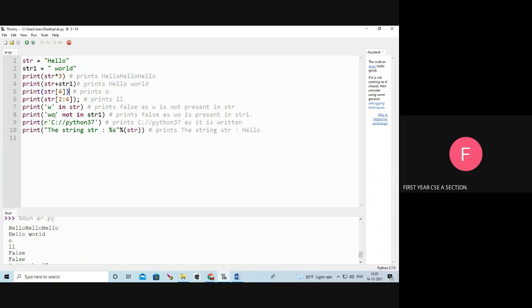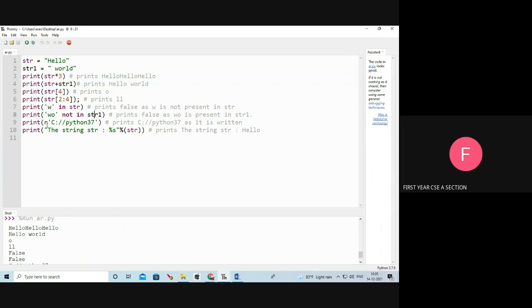That is the output. Next, is W in str? Whether W is there in str? No. So it returns false. Is WO in str1? WO is not in str1, so it returns false.